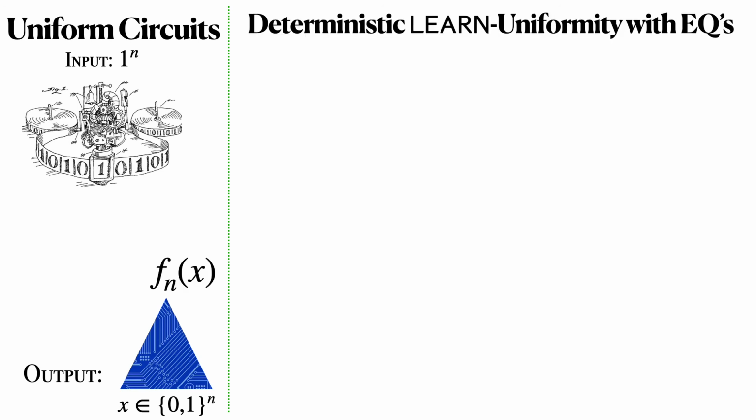So uniform circuits. Start with a Turing machine, give it as input 1 to the n, and as output, you will get a circuit that on n-bit inputs computes the desired function f on n bits. That's the standard notion. The notion that comes out of provability in VPV is learn uniformity with equivalence queries.